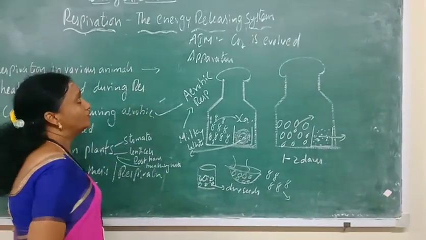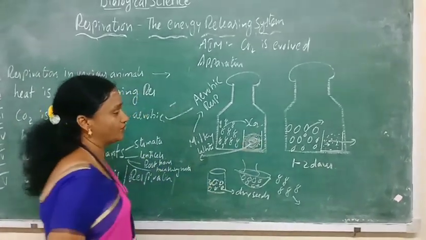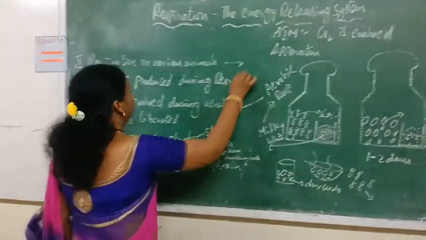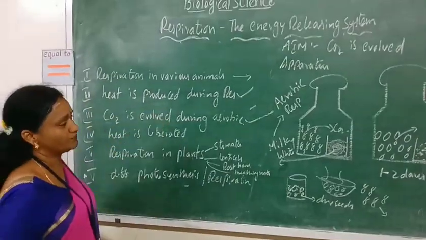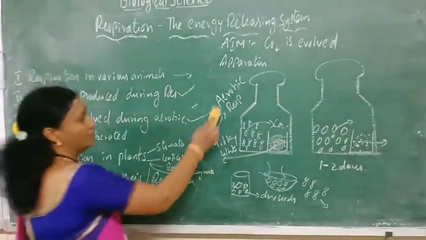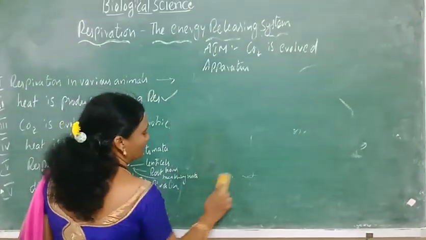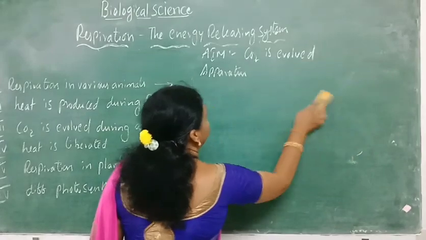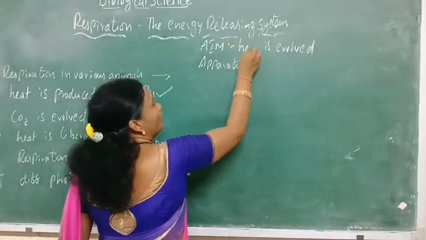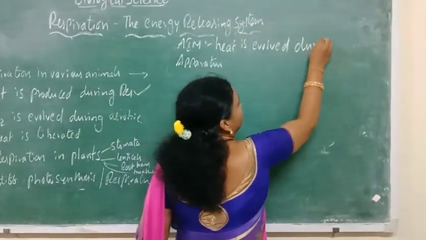So, in this way we do the experiment for aerobic respiration. Carbon dioxide is evolved during the process of aerobic respiration. Next we will see another experiment, to show that heat is produced during the process of respiration. A little change we will be doing here. First let us see what things you need to carry out the experiment. Here we will be seeing that heat is evolved during the process of respiration.